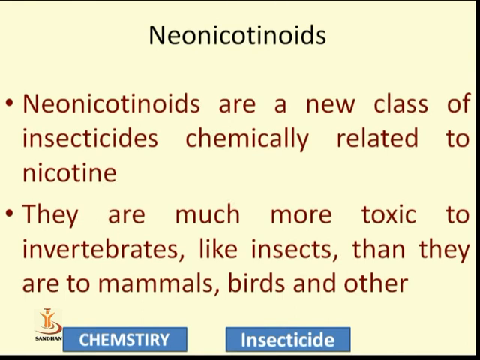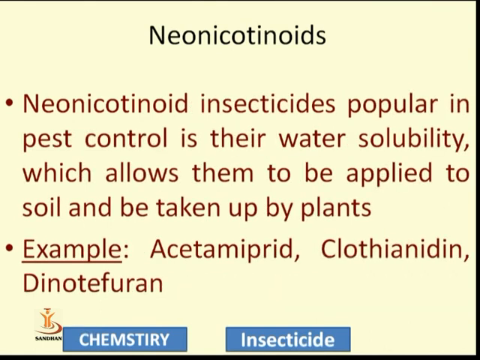They are more toxic for insects instead of mammals, birds, and other pet animals. So neonicotinoids are generally used to remove insects from plants, with some limited use for mammals, birds, and others, because they are also toxic for those.